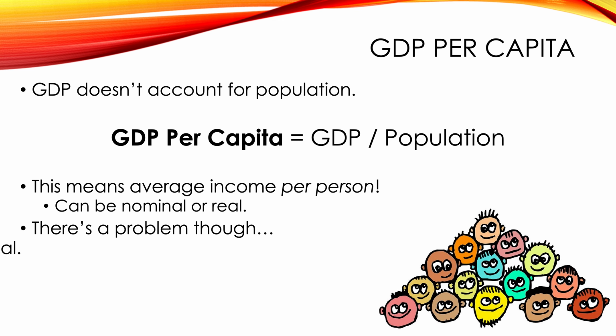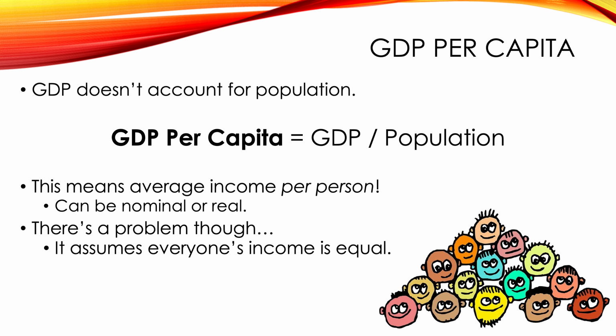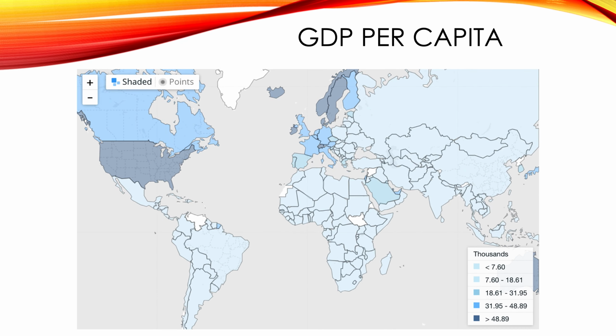When we do this, it assumes that every man, woman, and baby child in the United States or in any given country has an equal income, which is of course preposterous, right? So we'll come back to that, but let's look at some GDPs per capita around the world.